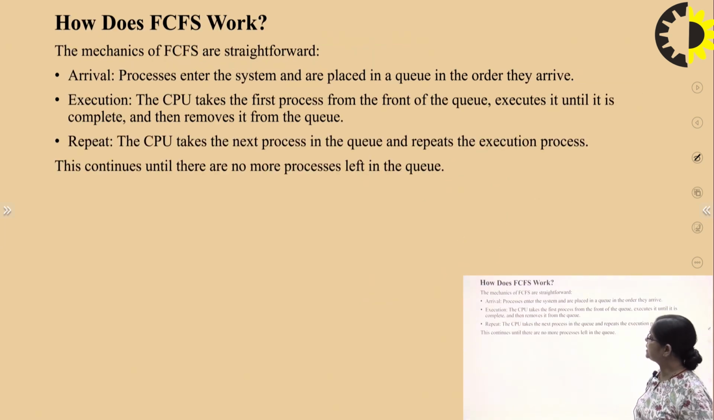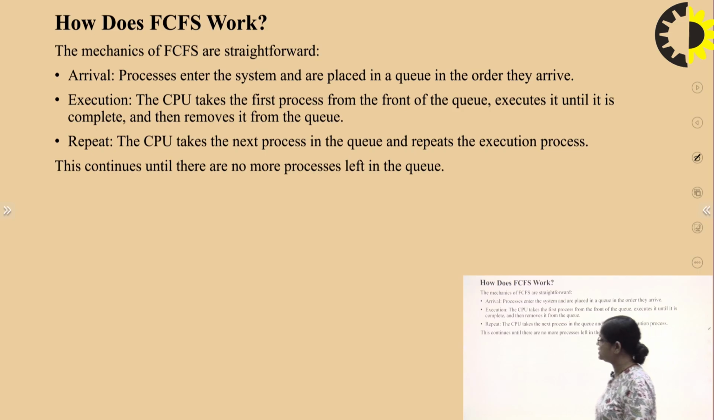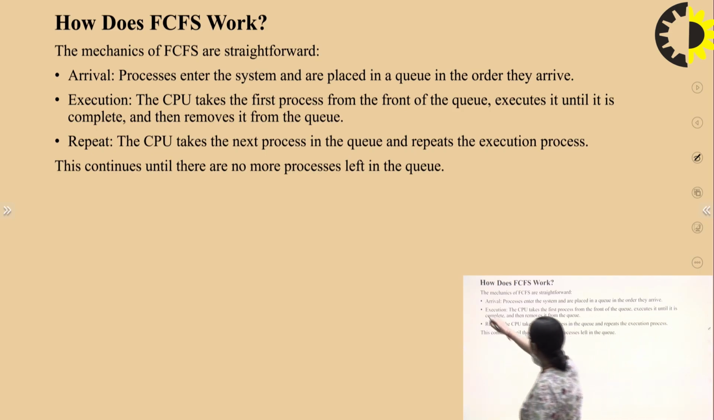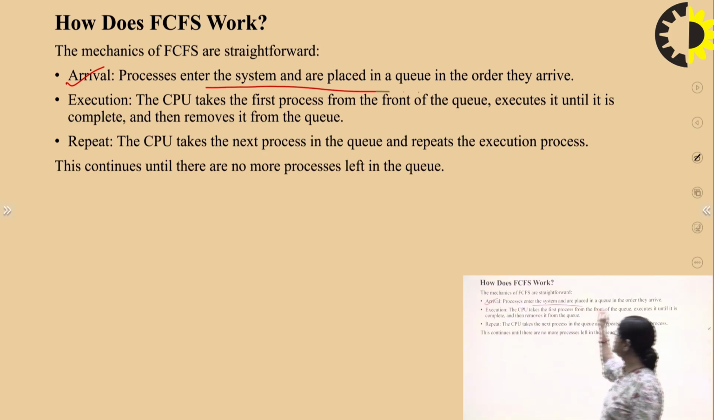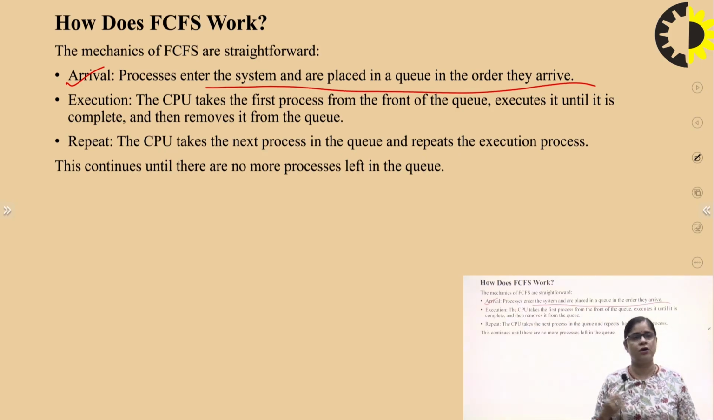Now, how does the FCFS work? FCFS working is very straightforward. The first step is arrival. Processes enter the system and are placed in the queue in the order they arrive. So they work on the processes in the sequence in which they arrive, and it always works in sequential form.